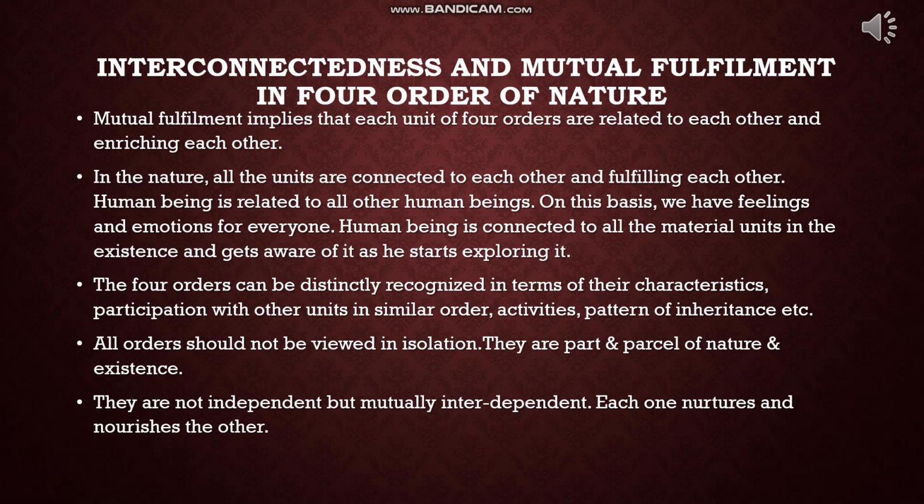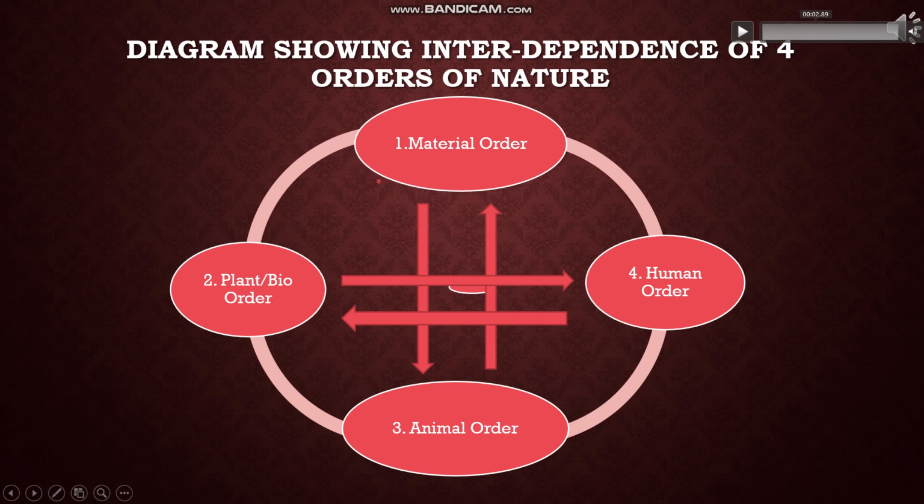They are not independent. They are interdependent, mutually interdependent. The word mutually refers here to the fact that they help each other, meaning each one nurtures and nourishes the other. Here we can see this interconnectedness and mutual fulfillment in the following diagram.